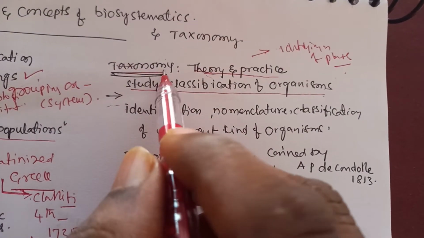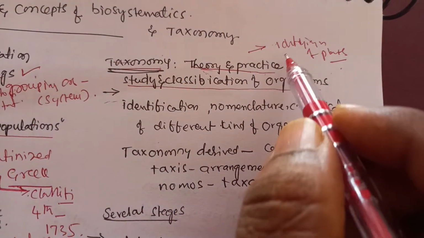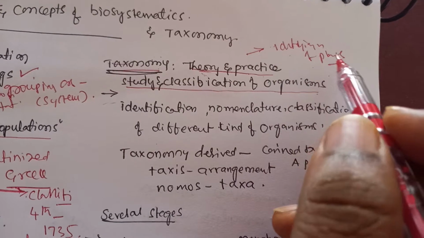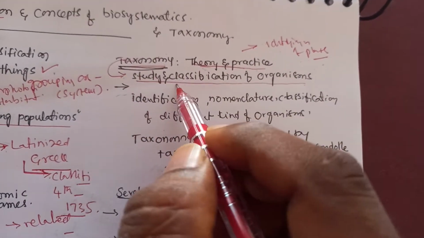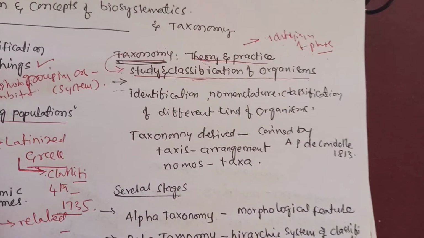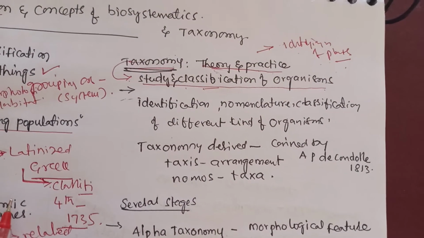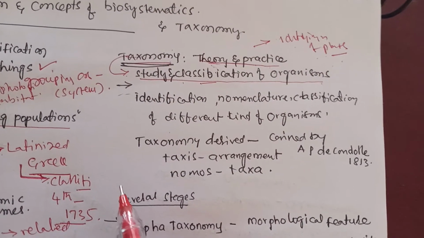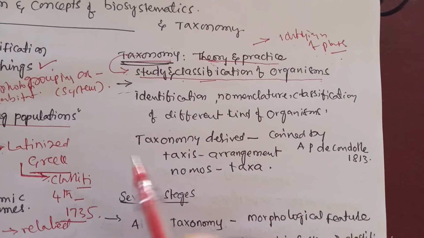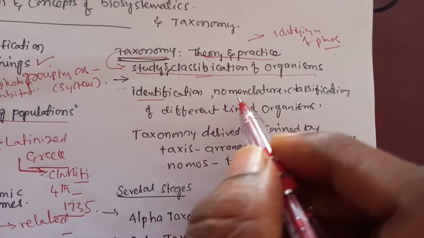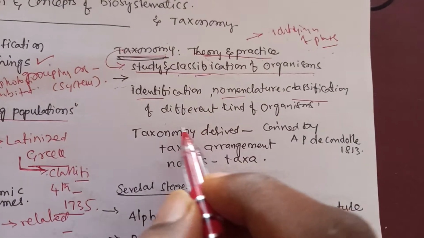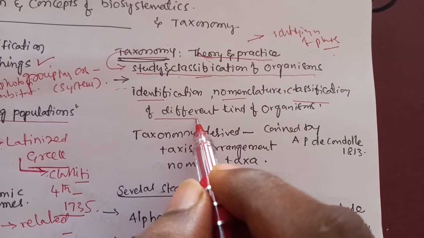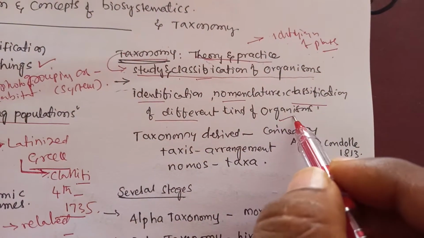Taxonomy is a functional science which deals with the identification, nomenclature and classification of different kinds of organisms all over the world.